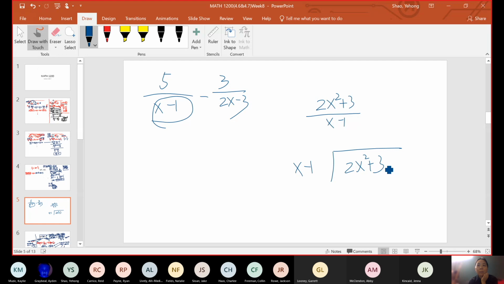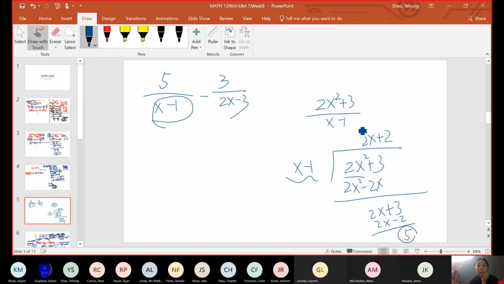So you do long division, and you're going to find there's a remainder. 2x squared divided by x, you put 2x here, so you get 2x squared minus 2x, and no more like terms to combine, so you just bring down 2x plus 3, and then you can put plus 2 there. That's going to give you a remainder of 5.